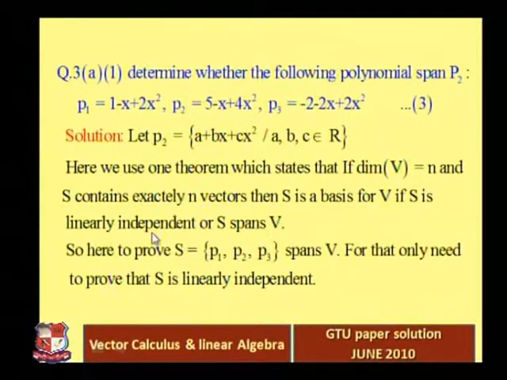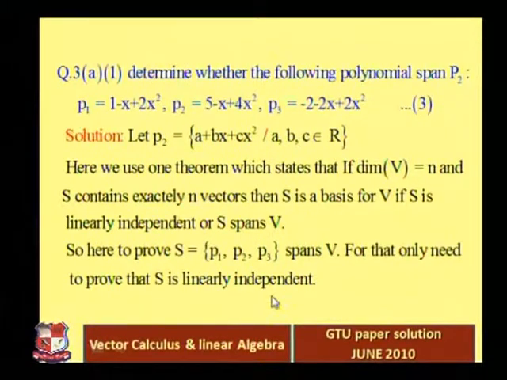So these 2 conditions, linear independence and span, are actually equivalent for this type of set. For this type of set means the number of vectors in the given set and the dimension of the vector space are the same. So that's why this situation happens. To prove S spans V, we only need to prove S is linearly independent. So just try to understand this reason properly. Why are we doing that?